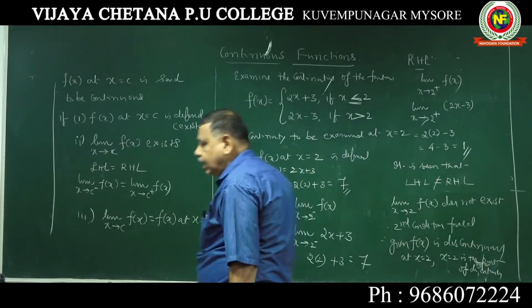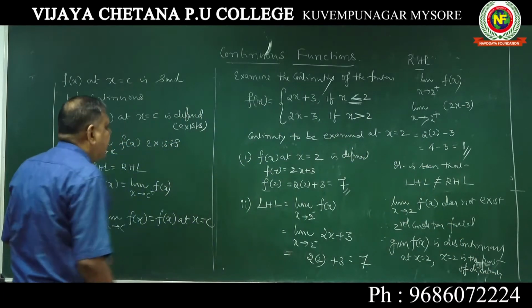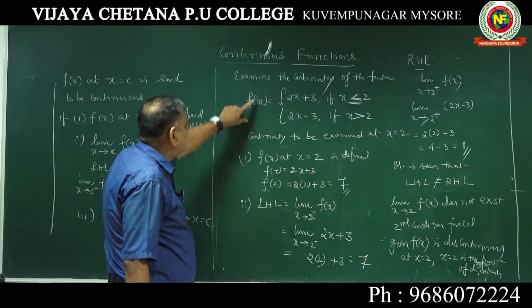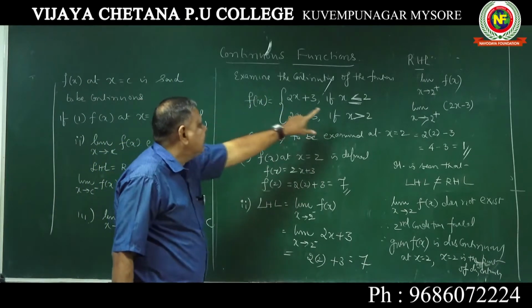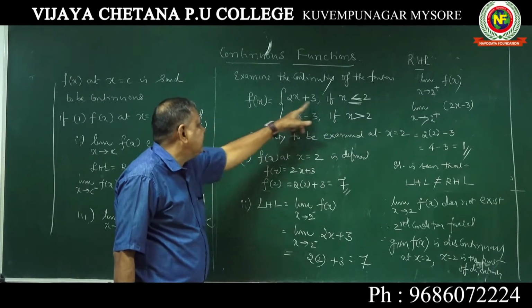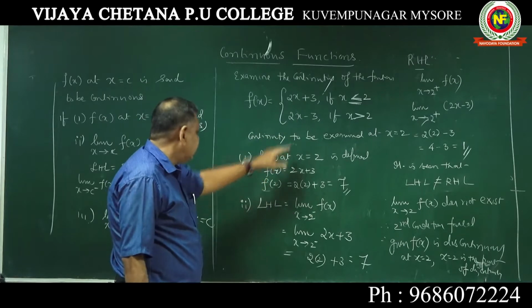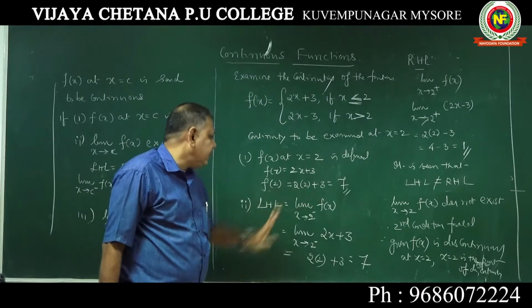I suppose all of you have understood. If you want, I will explain again. This is the problem. First, take x equal to 2. Whatever is given for x equal to 2, we must take that. 2x plus 3, substitute x equal to 2, this is 7.